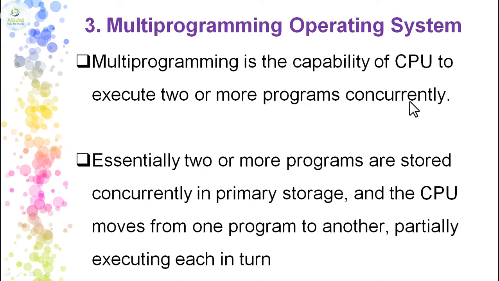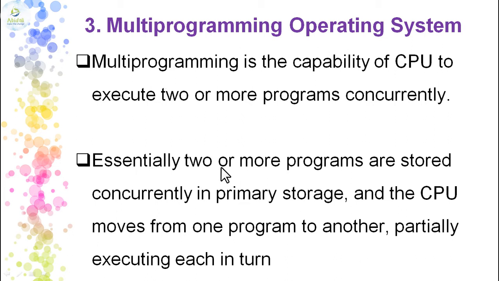See here, if there is a single CPU existing in the computer, the single CPU will act like it is executing all the instructions at a time, or many processes at a time, or two or more programs at a time, but in reality it will not be doing so. It will be shifting from one process to another process, executing one program or another depending upon the switching time. So the programming here is going to be involved.